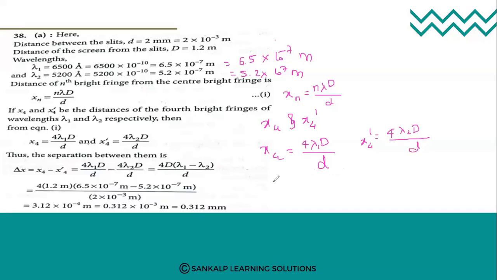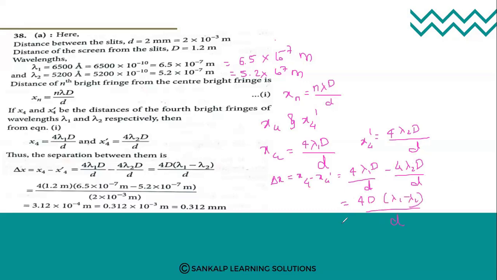Thus the separation between them becomes delta x is equal to x4 minus x4 dash. So this is nothing but 4 lambda 1 into D upon d minus 4 lambda 2 into D upon d, which is equal to 4 into D into bracket lambda 1 minus lambda 2 upon d.